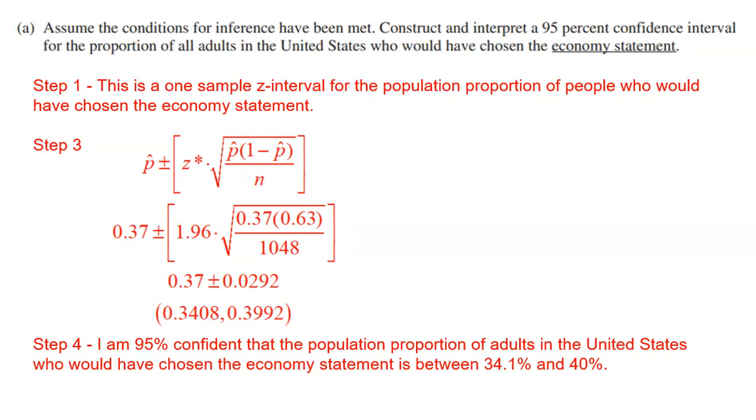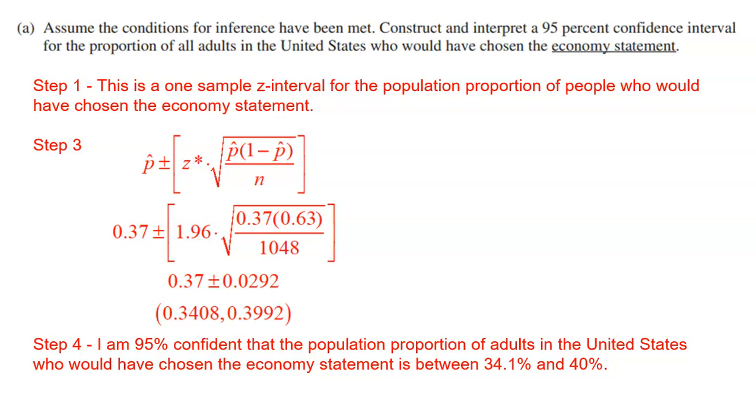First, we're working with proportions. So this is a one sample Z interval for the population proportion of people who would have chosen the economy statement. I like to break my confidence intervals into 4 steps. Step 1 is naming it and being descriptive in terms of what it is you're looking for. We're looking for the true population proportion of all people who would have chosen that economy statement.